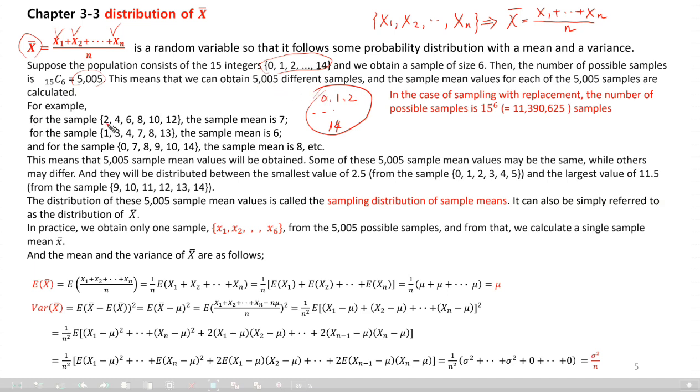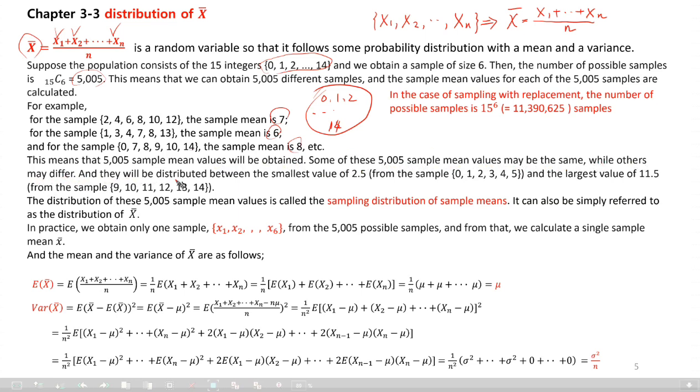For example, for the sample 2, 4, 6, 8, 10, 12, the sample mean is 7. For the sample 1, 3, 4, 7, 8, 13, the sample mean will be 6. For another sample, the sample mean is 8, etc. How many? 5,005 possible sample means. Some of these 5,005 sample mean values may be the same, while others may differ.